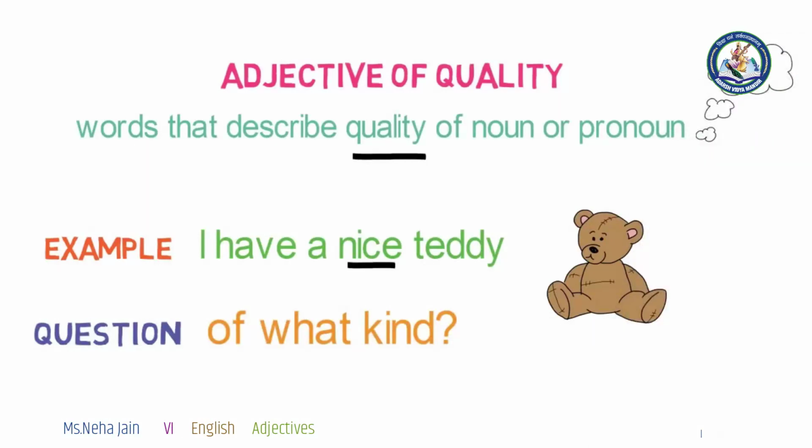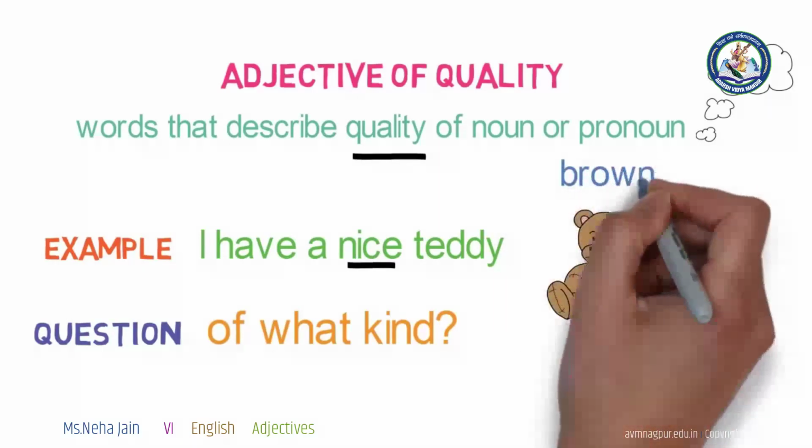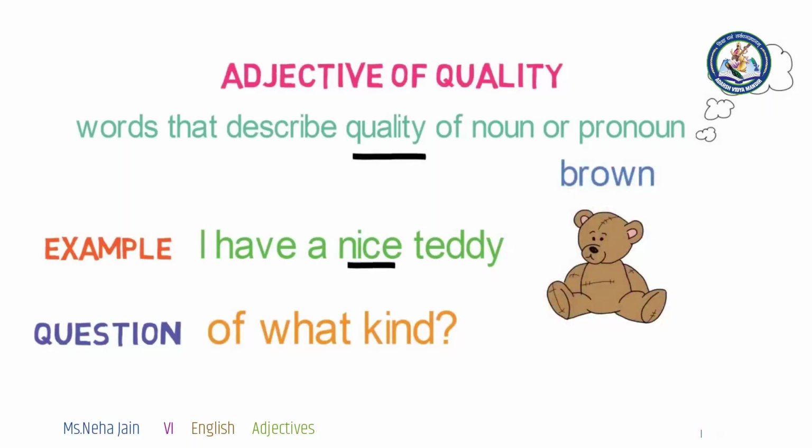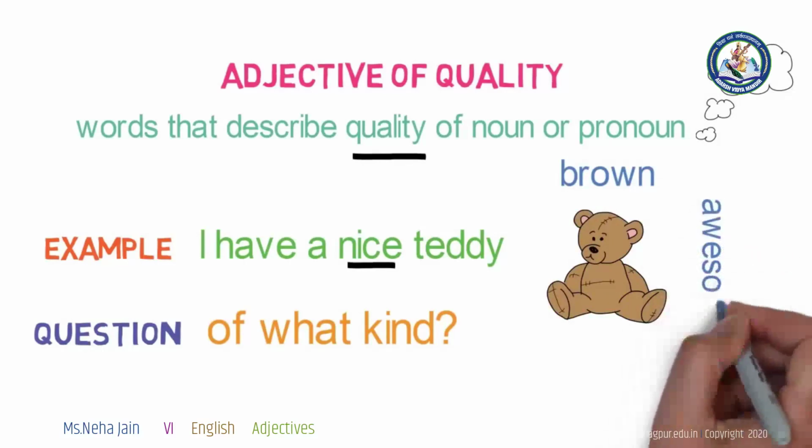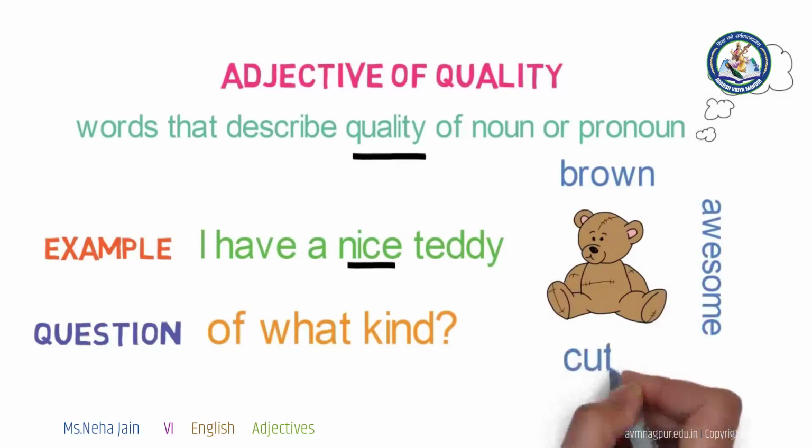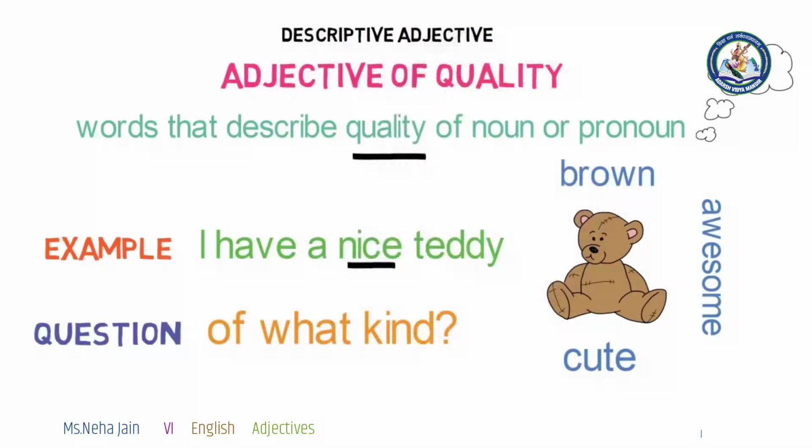Someone may say that it is brown, or someone may say it is awesome or very cute. So, brown, awesome and cute are the qualities of teddy. Adjective of quality is also referred to as descriptive adjectives.